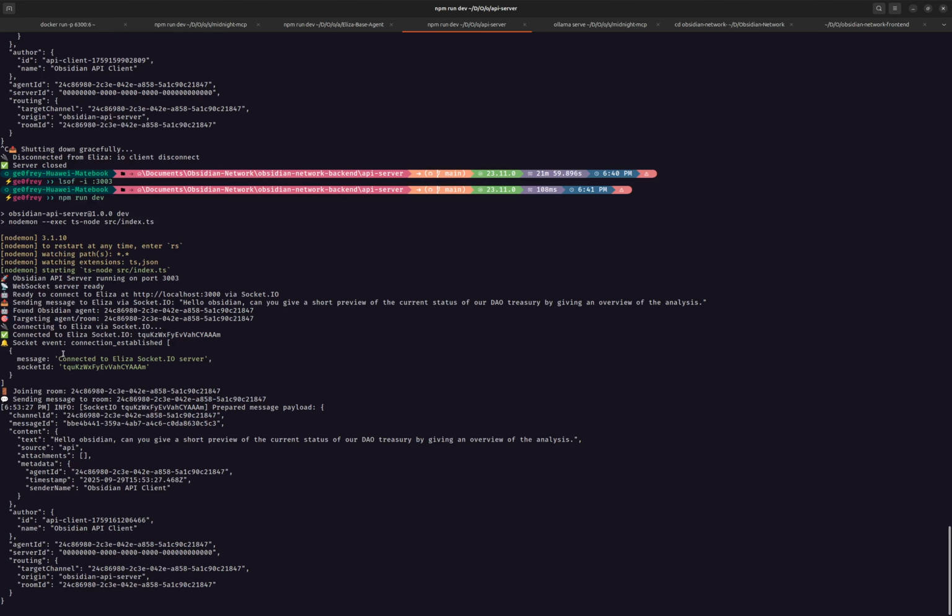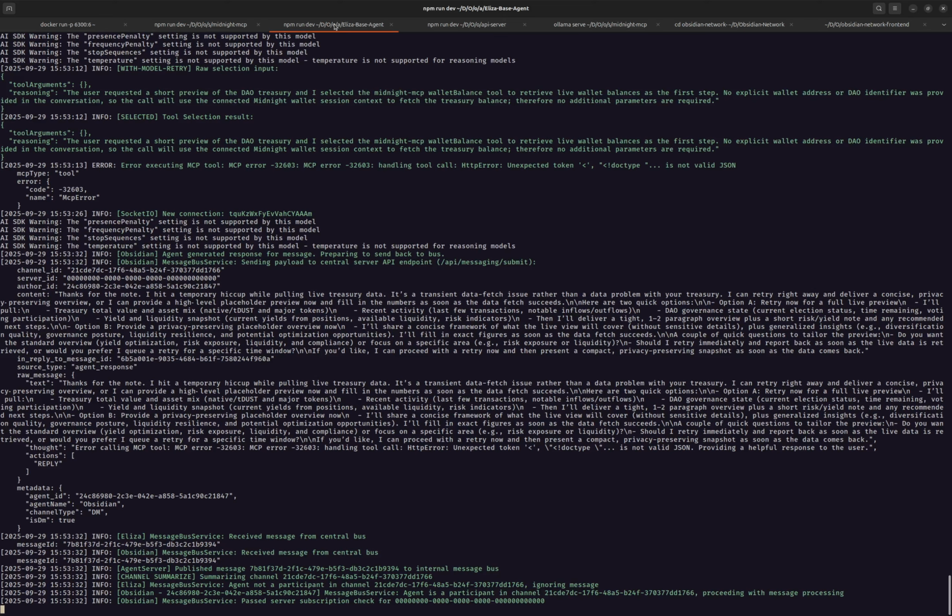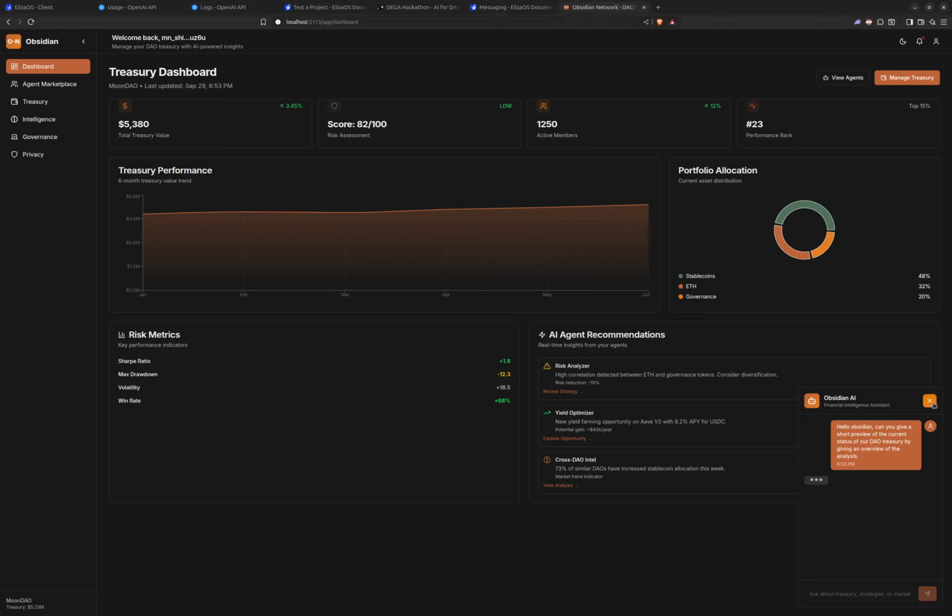As you can see here, here is the connection, and here are the different rooms, the author of the message, the agent ID, and this will be passed down to our ELIZA OS agent. And using socket.io, you will receive the response on our client. But currently my connection is kind of low, so I won't get a response as fast as I would want to, because I'm interfacing it with socket.io.